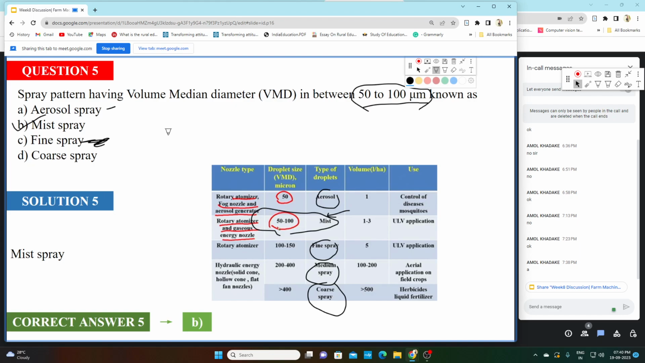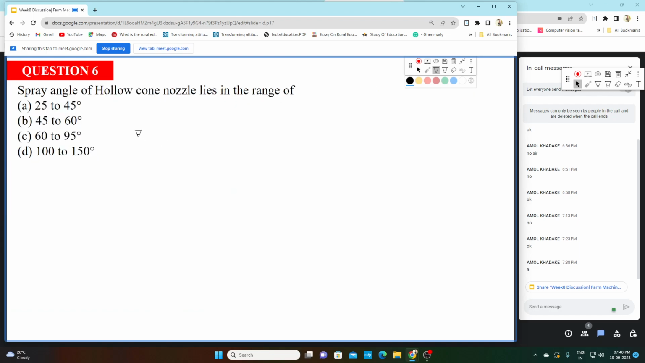Okay. Now let's move to the next question. Spray angle of a hollow cone nozzle lies in the range of: A is 25 to 45 degree, B is 45 to 60 degree, C is 60 to 95 degree, and D is 100 to 150 degree. So any guesses?